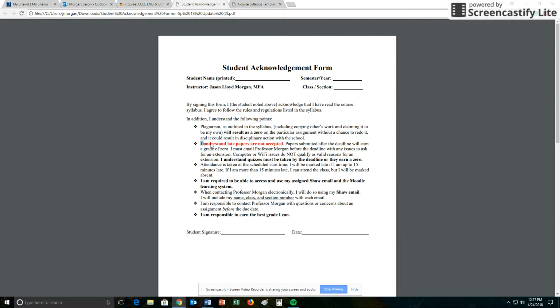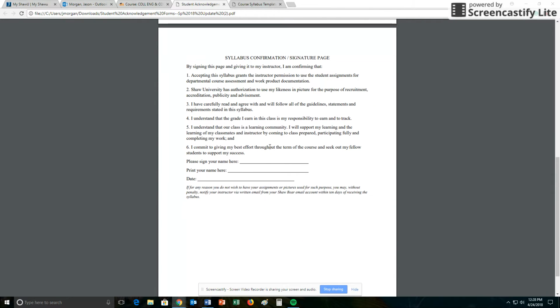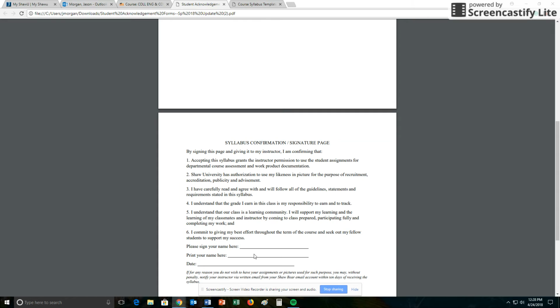Now note, I know this is a thing, late papers are not accepted for this class. Because this is a 6-week class and we are zipping right along, you cannot get behind. And everything we are learning builds on each other. So you have to get your work in on time. So please note these different things right here, okay? And then this is the school syllabus. So again, you're going to print up these 2 pages, and then you're going to fill them out.